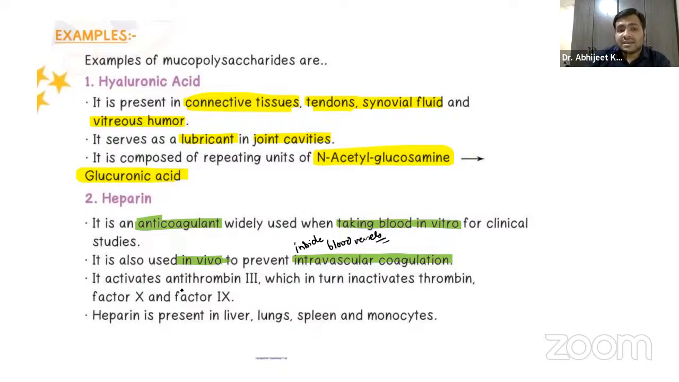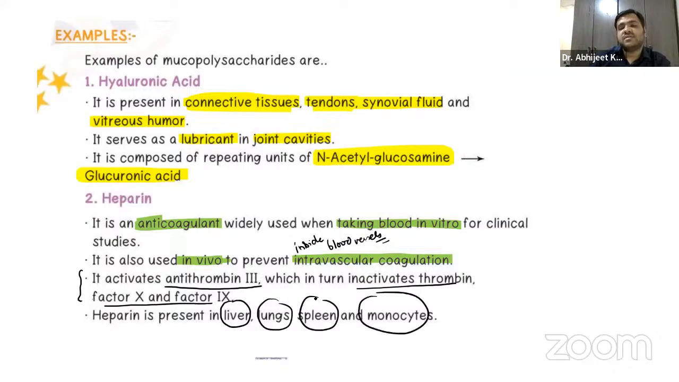Now remember, guys, it activates antithrombin 3, which in turn inactivates thrombin, factor 10 and factor 9 in the coagulation pathway. Heparin is present in the liver, lungs, spleen, and the monocytes, the WBCs.